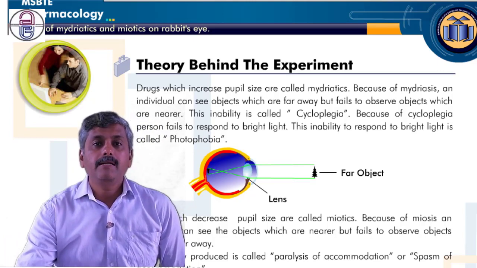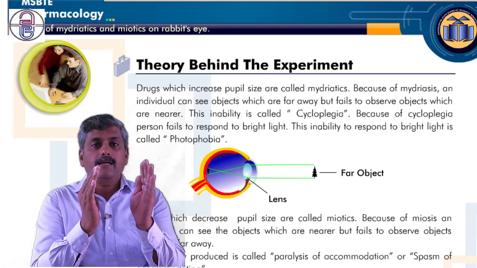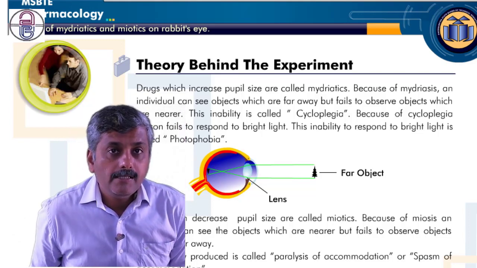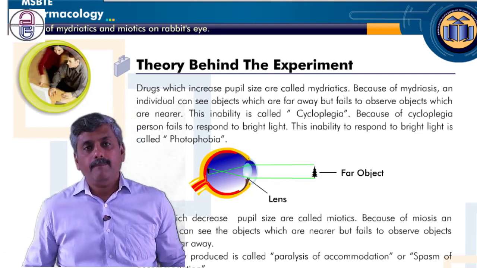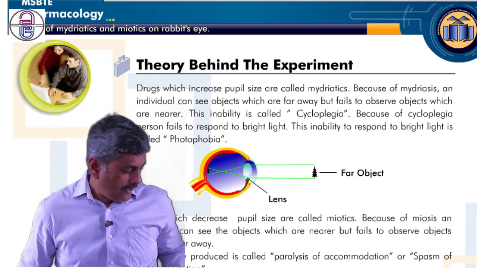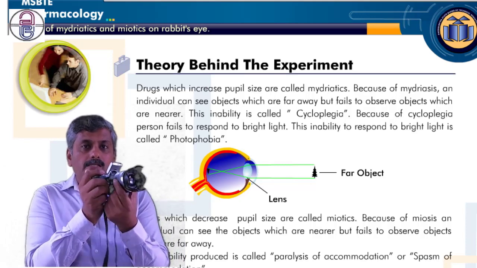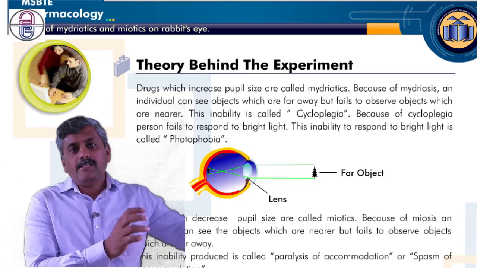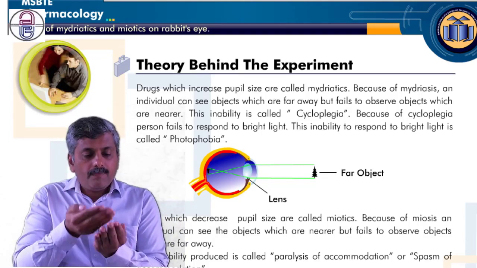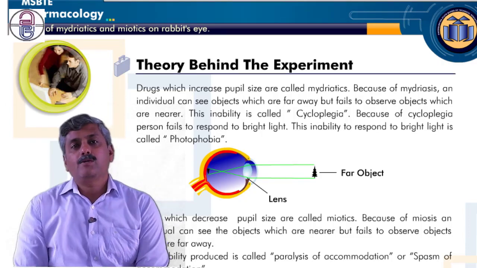What happens in mydriasis? Due to mydriasis, the lens is adjusted in such a way that we can see the object which is far away. But it is not easy to adjust to see the object which is nearer. It is quite difficult. If we want to adjust the focal length, we need to readjust the lens size. Readjusting the lens size is nothing but adjusting the focal length so we can see the nearer object. But here in this case, what happened?